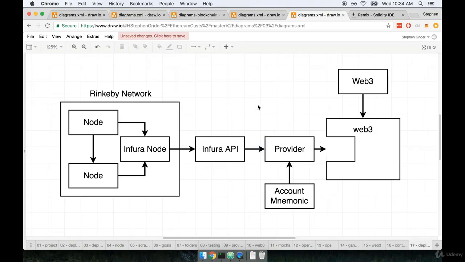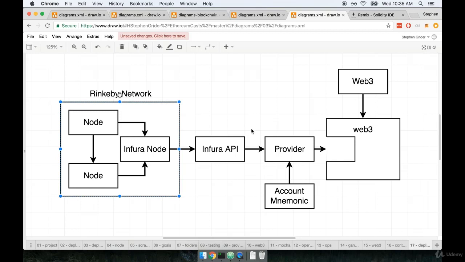Now the next big difference is that once we start attempting to deploy to the Rinkeby network, we need to make sure that we have some node that we can connect to actually deploy our contract. Remember, whenever we think of the Rinkeby network, it's not just this one singular box as I've kind of depicted it here that we are connecting to. We have to connect to a very specific node. Well, maybe not specific node per se, but we have to connect to a node that exists inside the Rinkeby network.